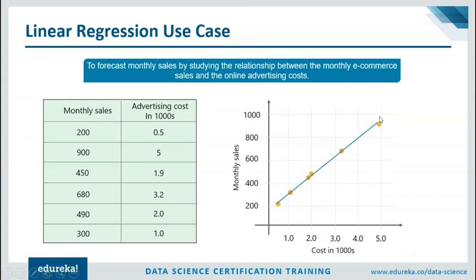That's why you see the line going up. This is called a positive slope or a positive correlation, meaning that if you increase the advertising cost, your monthly sales will also increase. So you can use this plot to predict your future sales.